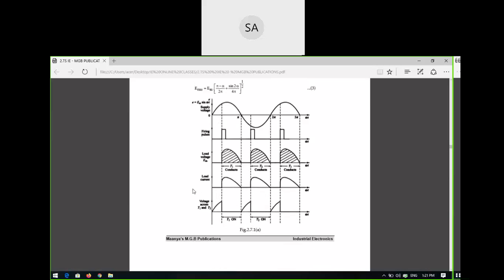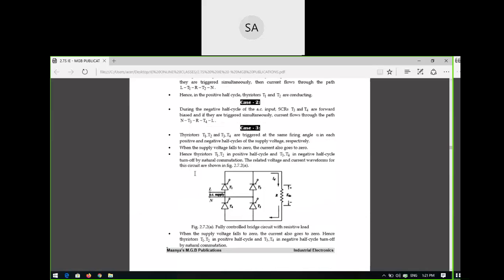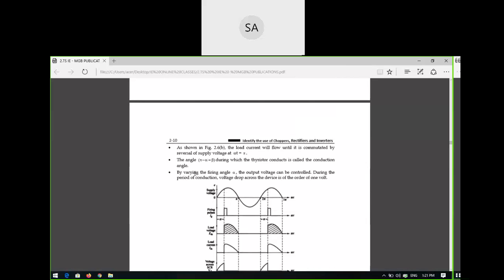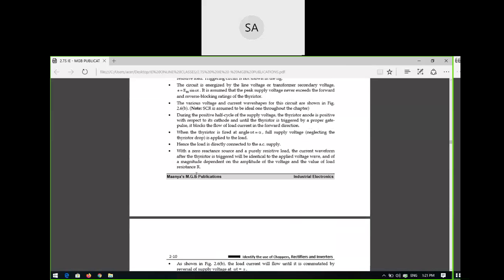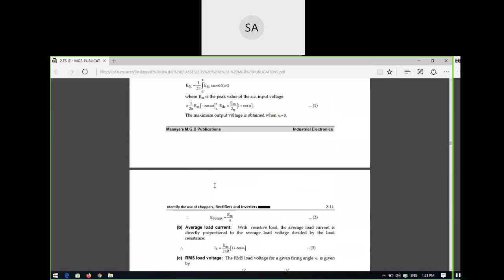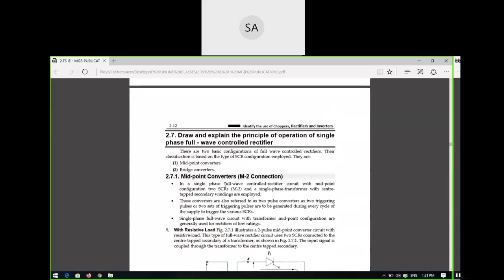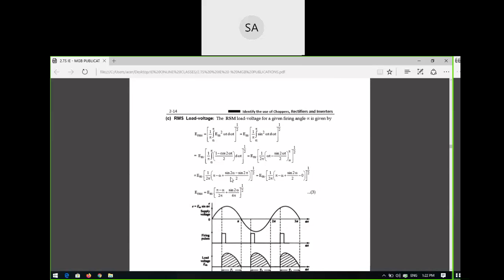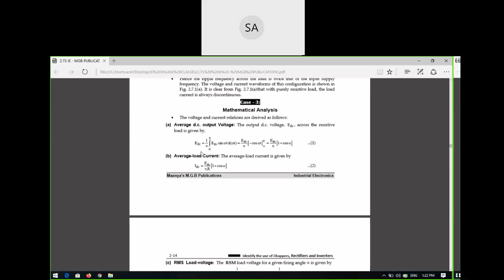Okay. So this is the center tapped full wave rectifier using a single phase supply. Why single phase? It is towards 50 Hz frequency. So in the same way, if you see the RMS load voltage and the average voltage, in the average DC voltage, what is that? EDC equals EM by pi into 1 plus cos alpha. So it depends upon the firing angle.